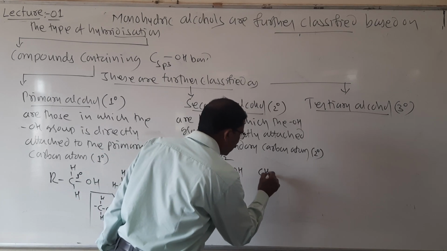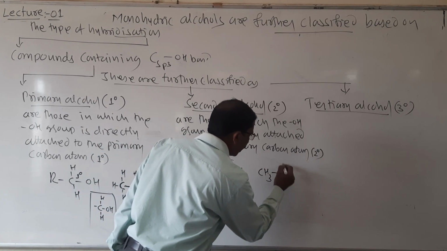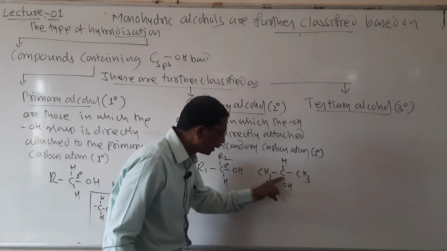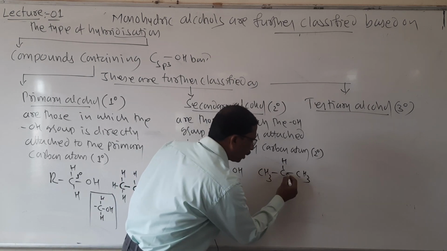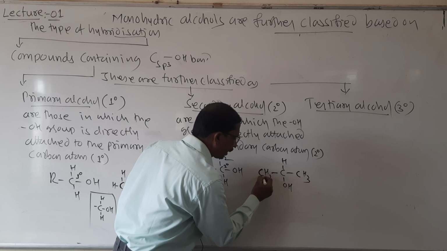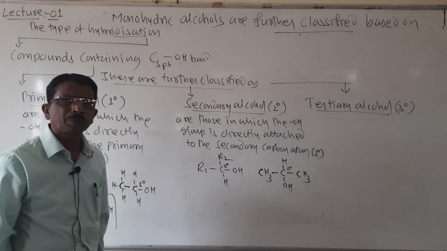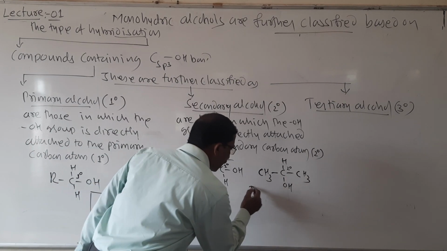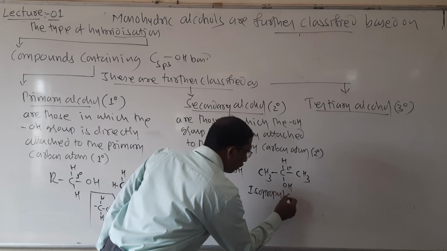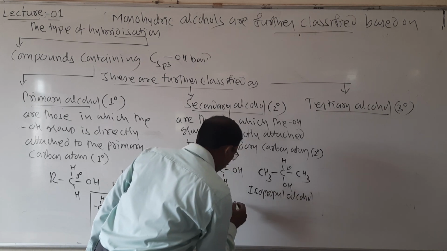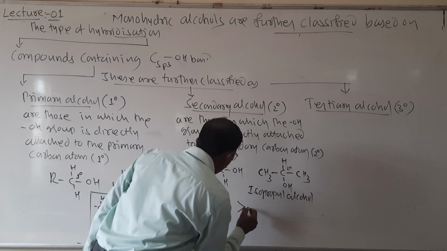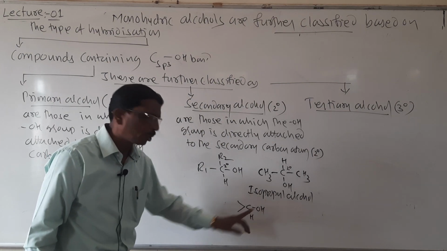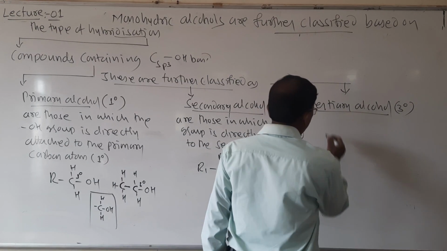I will write an example. CH3, CHOH, CH3. Look here students, this OH is attached to this carbon atom, and this carbon atom is linked with two carbons, so it is called a secondary alcohol. It is called a secondary carbon. The example is isopropyl alcohol, and it has the general formula R1, R2, CHOH.